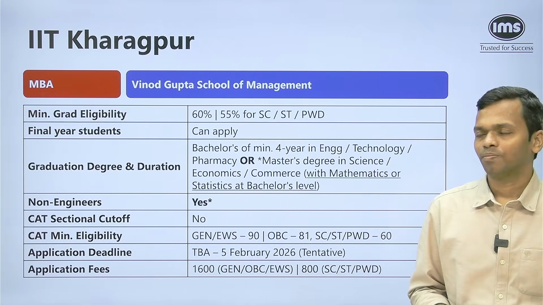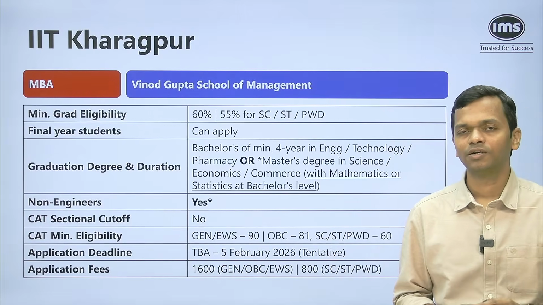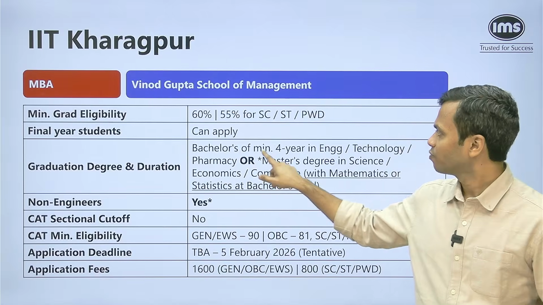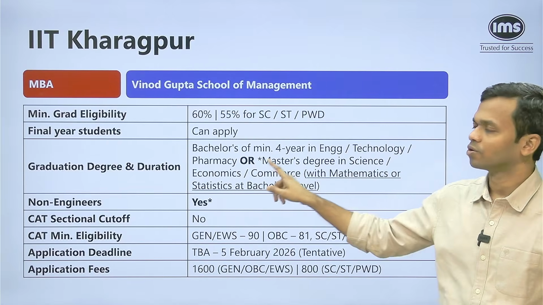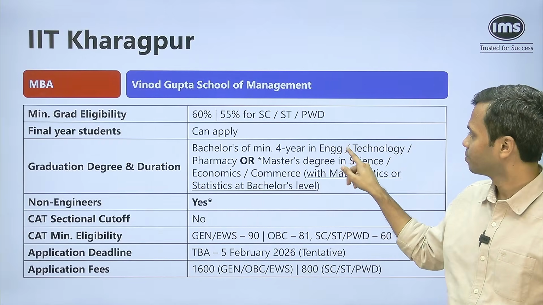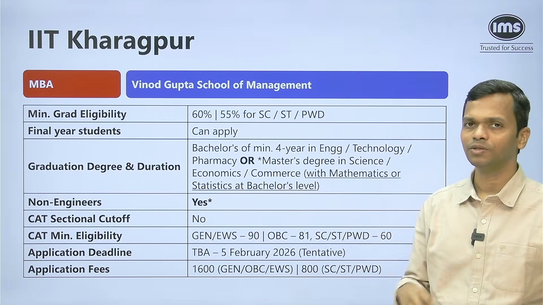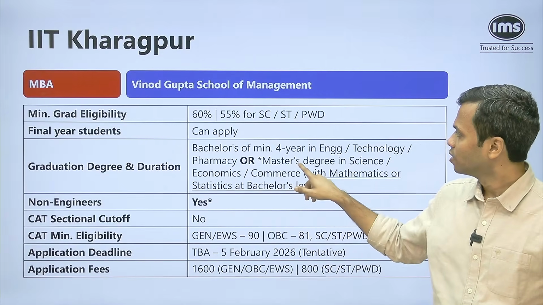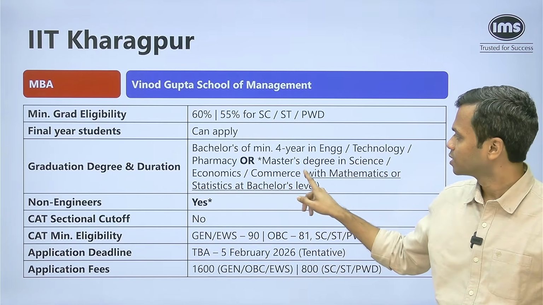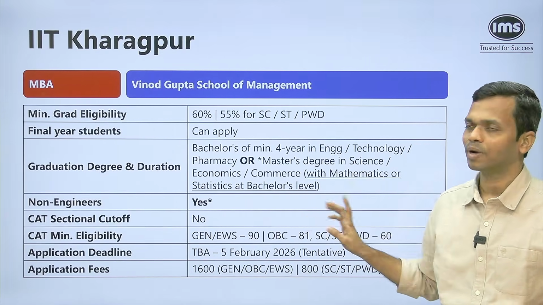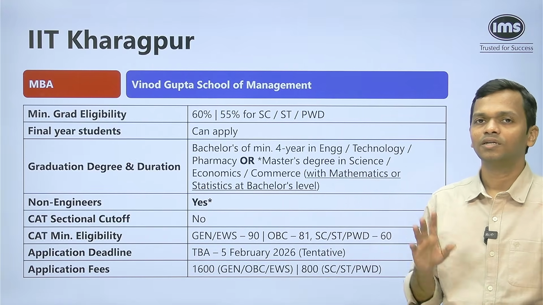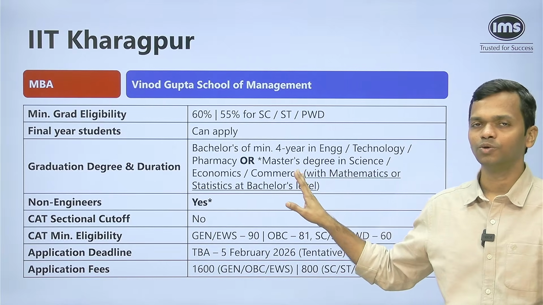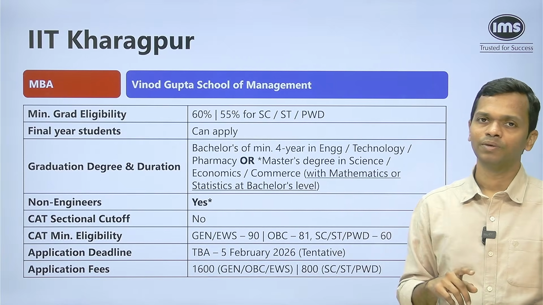Final year students can also apply, but here there is a condition when it comes to the graduation degree and duration. So it says bachelor's of minimum 4 years in engineering technology or pharmacy. So if you come from any of the engineering technology pharmacy domain, you have a 4-year graduation program, you will be accepted. Or a master's degree in science, economics and commerce with maths and stats at bachelor's level. So this is a mandatory condition that you need to have.